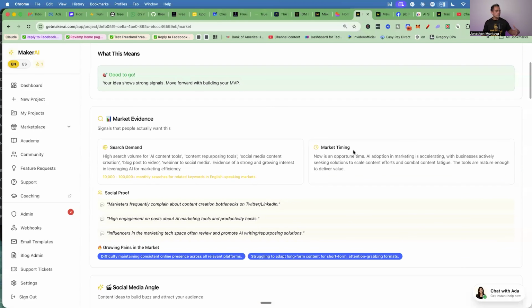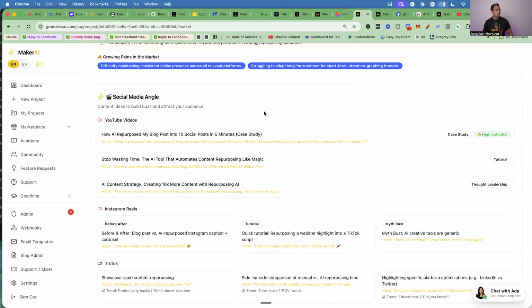Okay. The first thing it's going to say is the market evidence. Okay. So search demand is really important. I like to know exactly how many searches people are making for that thing. It says high search volume for AI content tools, content repurposing tools, social media content, blog to post video. So it says 10,000 to 100,000 searches per month. So that's pretty good, guys. Okay. Because you want to make sure that people are actually going to be searching for your product. Okay. Really, really important.